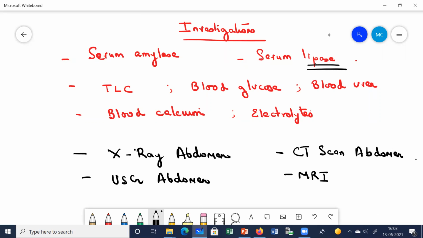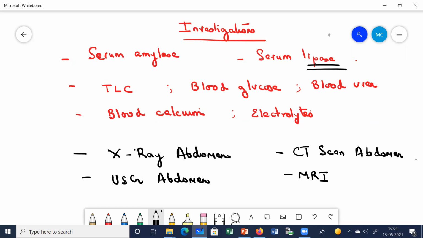Now the problem with serum amylase and lipase is that these two tests are not very specific, because there are some other conditions which can cause a rise in serum amylase levels, like ectopic pregnancy, pancreatic carcinoma, some simple infectious diseases like mumps, mesenteric ischemia, and perforation of peptic ulcer. Because of this, it is not very specific. However, in acute pancreatitis, levels increase for the initial 24 hours, and then gradually it comes down to normal.